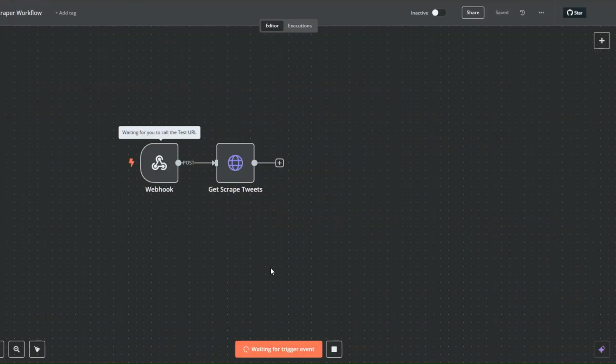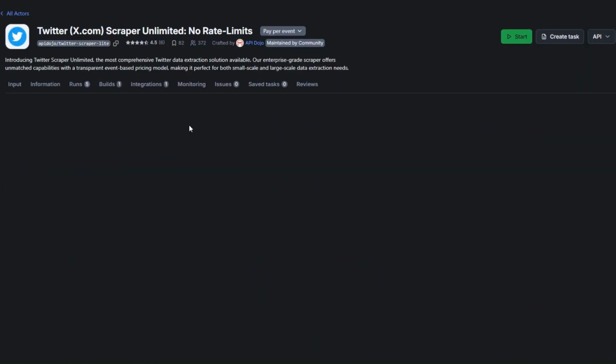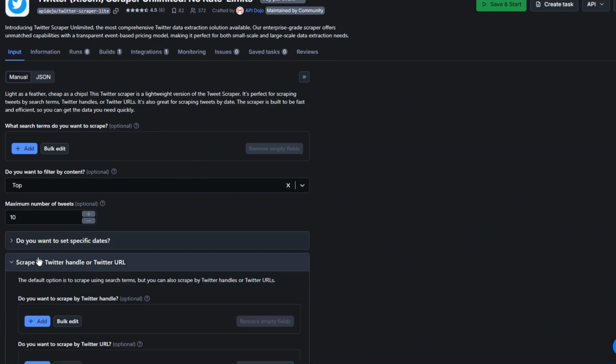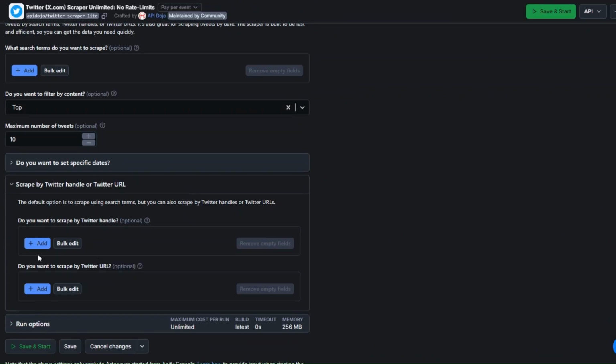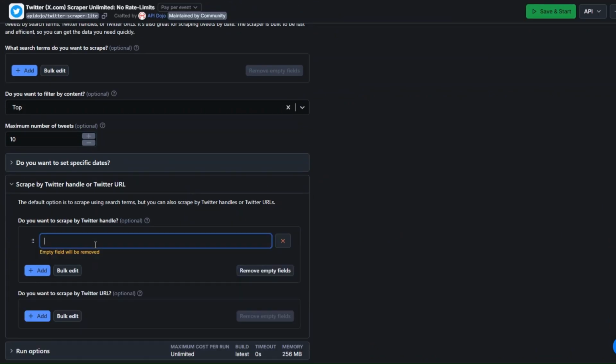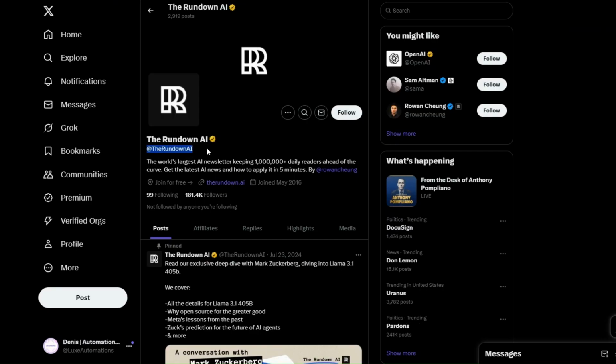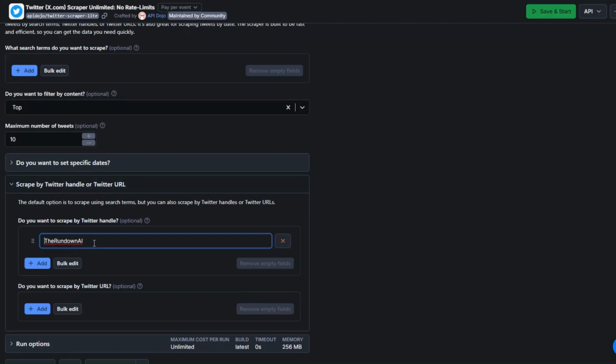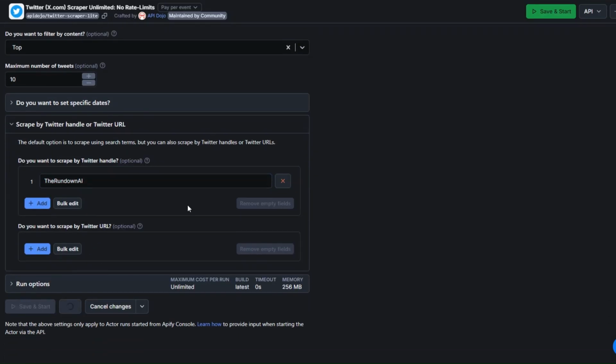Now here we can test workflow again and go back to our tool. And instead of using the search term, we can choose a Twitter handle. So to do that, I'll click on add here. You can scrape tweets of this page right here. So on our tool, I'll paste the handle right here and click on save and start. Scrape their tweets.